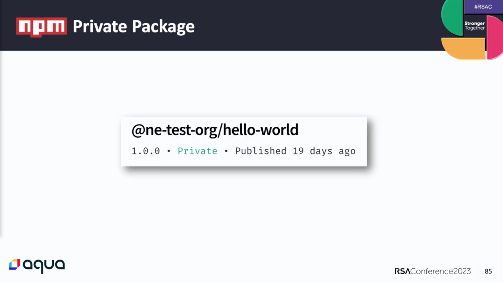So let's first understand what an NPM private package is. The NPM registry allows users to upload private packages to the public NPM registry. The name of them must consist of 2 parts. First of all, @, then the username or the organization name, /, and then the package name. As the name suggests, their content and their name should not be available to anyone.